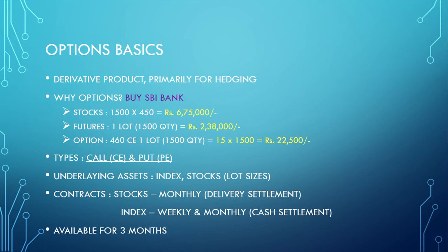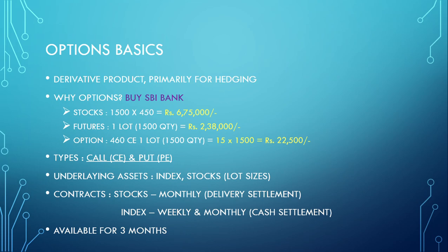Now options are basically based on underlying assets. For example, index: we have Nifty, Bank Nifty, Nifty Finance. Based on that, there are Nifty options and Bank Nifty options. For stocks, there are SBI options, Reliance options, and they come in various lot sizes ranging from a few hundreds to thousands.